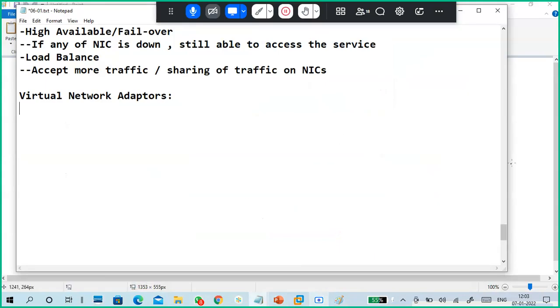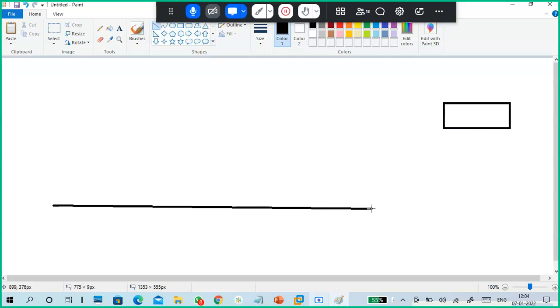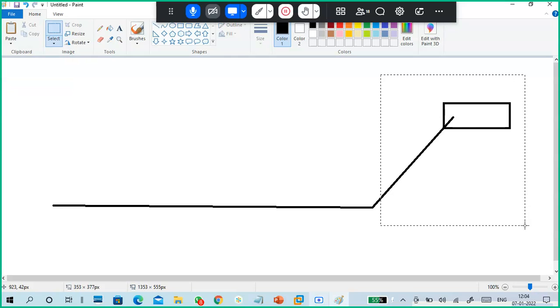Look here, guys. This is my physical network. For example, I have a router or a switch, whatever it is. I have a network, and I connected to my network. Finally I connected, I have internet, so physical network. Simply to understand, this is the physical network.